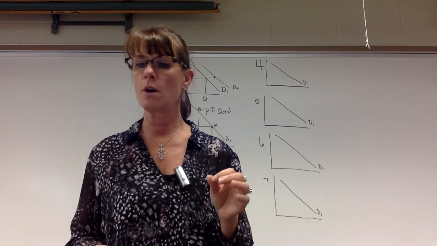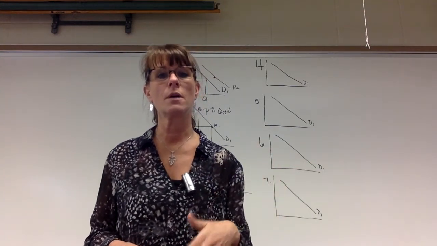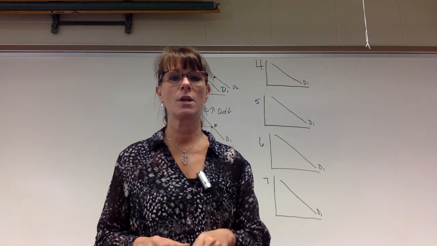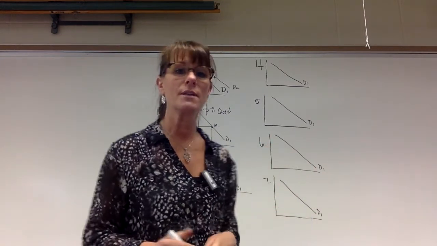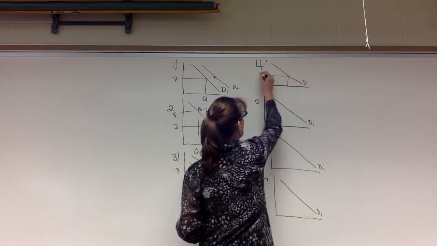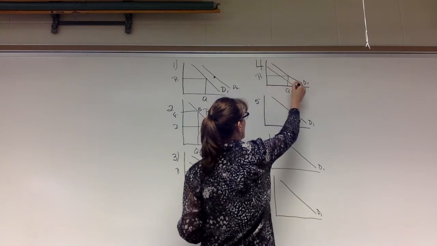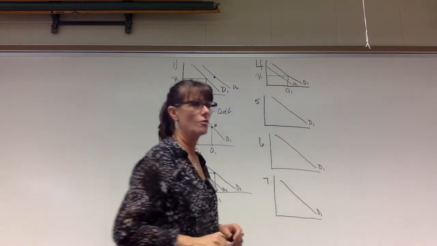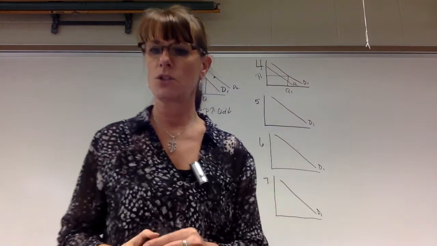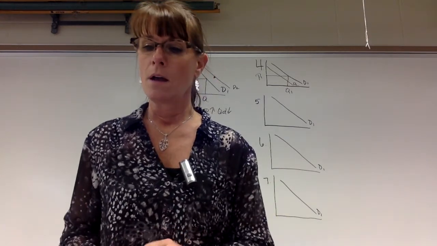If your hamburgers are now cheaper, your quantity demanded of hamburgers is going to go up. If I'm eating more hamburger, that's going to change my demand for pizza. Not changing the price of the pizza, but if I'm buying more hamburger, I'm going to want less pizza. So that's going to shift my curve back to the left. And so B is the answer. We're going to shift from D1 back to D3.